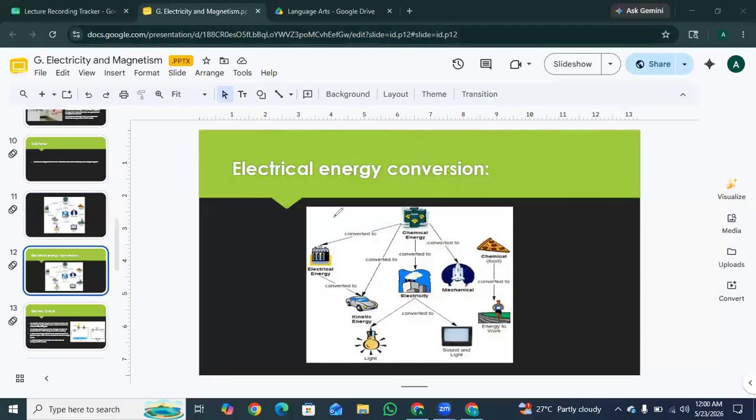Okay, students, here's a diagram of electrical energy conversion. Okay, look at this. This is chemical energy. Okay, so in a battery, chemical energy converts into electrical energy. And electrical energy goes into the car and converts into kinetic energy. Okay, and electricity also flows into the light bulb, which converts it into light energy, and electricity flowing into a TV converts into sound and light energy. Okay,